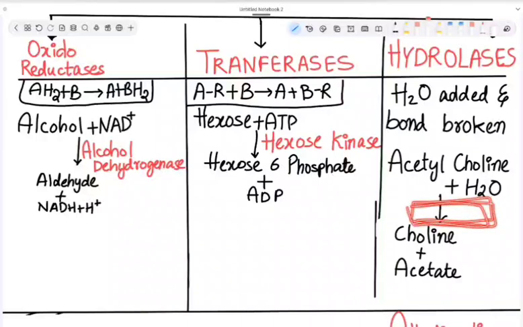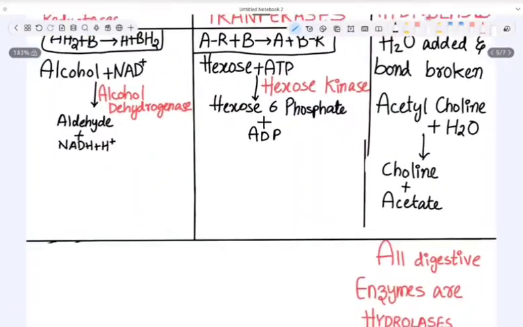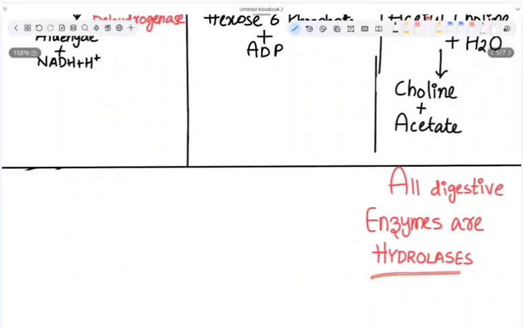If this enzyme is not there, what happens? Acetylcholine will keep on acting. So then we get muscle spasms which lead to paralysis. So this is why acetylcholinesterase is important. This is not needed here while we're talking about classification, but further on you'll get to know all this. Okay. And all our digestive enzymes are hydrolases.